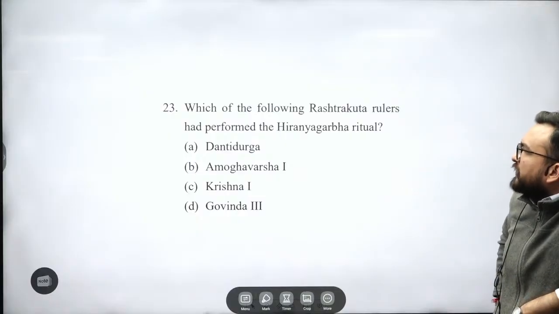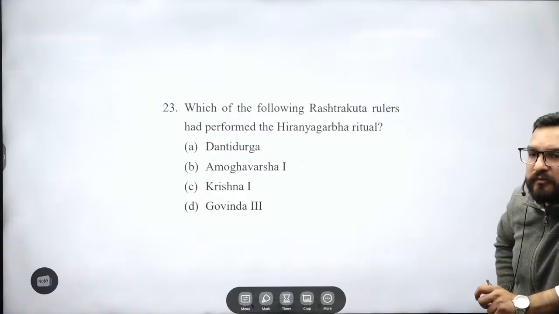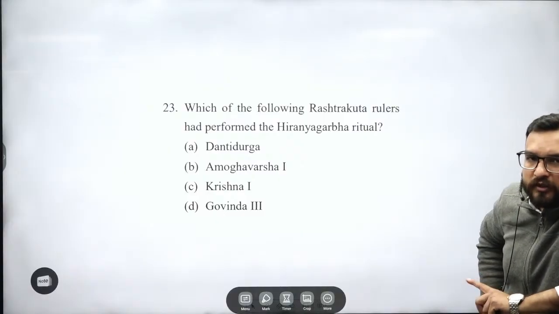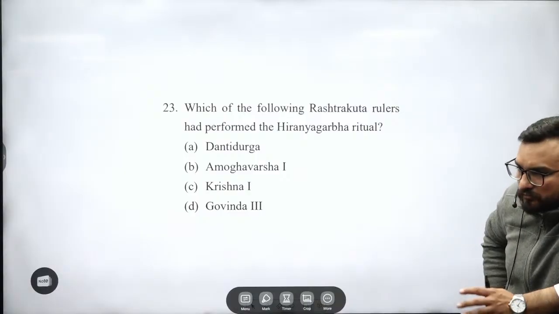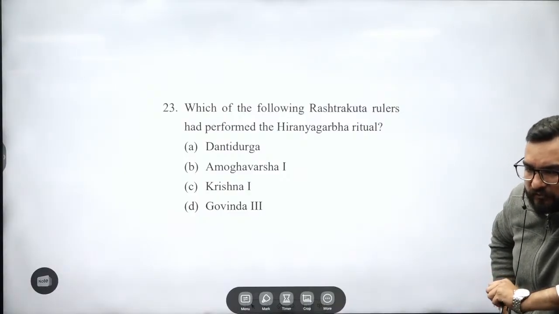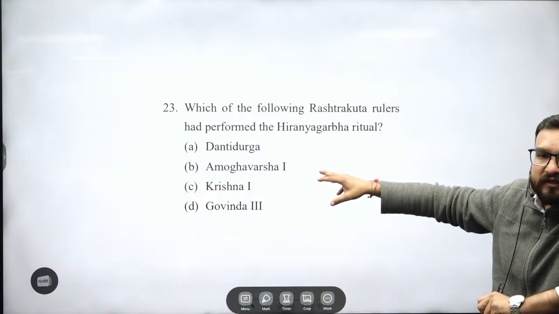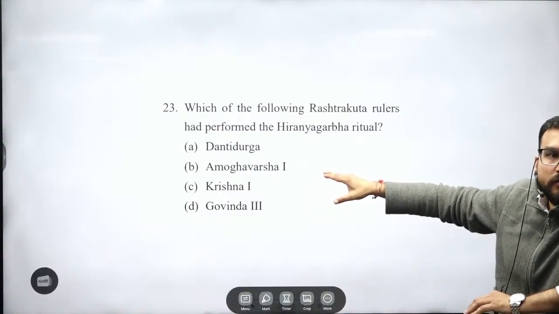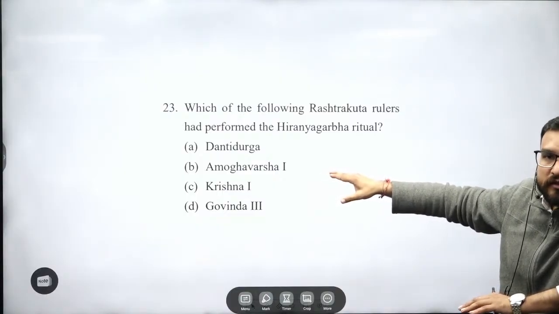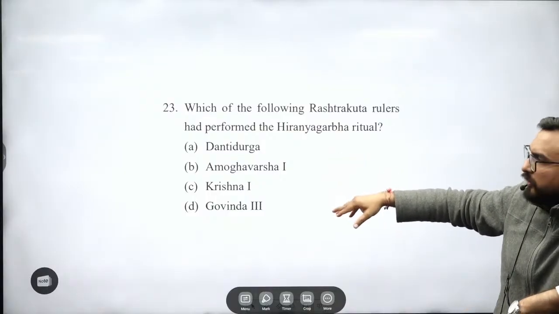Which of the following Rashtrakuta rulers had performed the Hiranyagarbha ritual? Hiranyagarbha means golden womb. Important, guys, again. Dantidurga. Asked not by UPSC, but in state PCS you will see these types of questions frequently. Amoghavarsha, now you are getting the time frame when he was ruling. Can you go up to the timeline of Amoghavarsha? Great. Around the 850s, contemporary to Mihira Bhoja. Krishna 1.